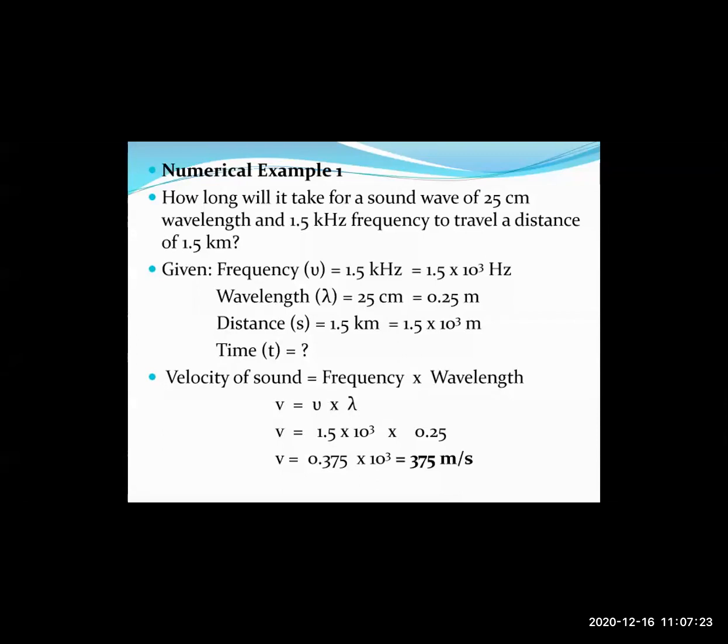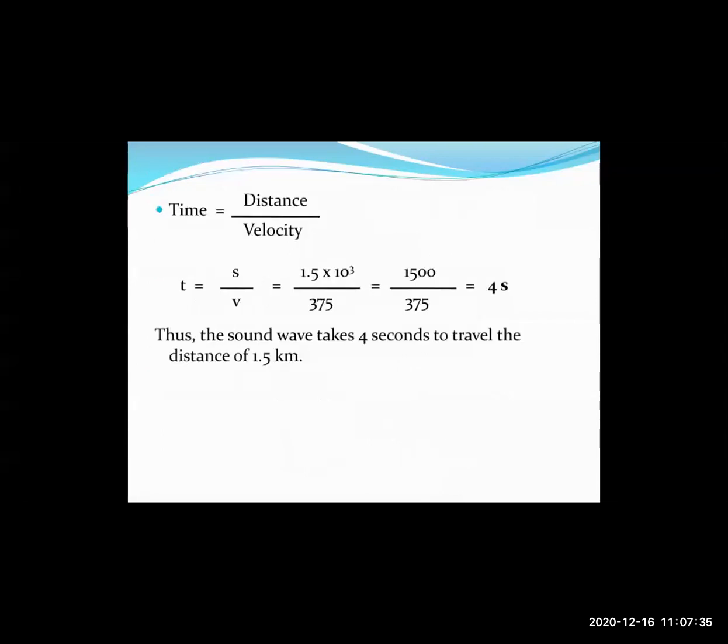So first of all, we have obtained the velocity of the sound. Now we will make use of this term, the velocity of sound, to calculate the time required for that wave to travel a distance of 1.5 kilometers, right? Let us move on. So we know that speed equals distance upon time, or velocity equals distance upon time. So if you rearrange the formula, it becomes time equals distance upon velocity. So T equals S upon V, right?